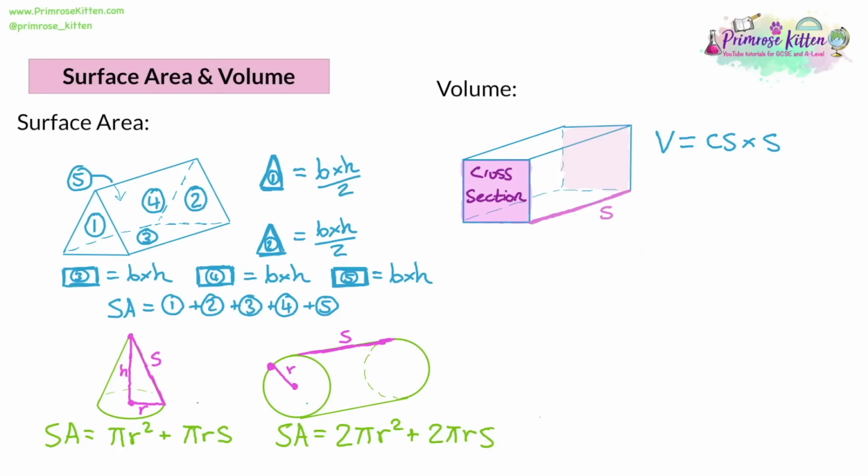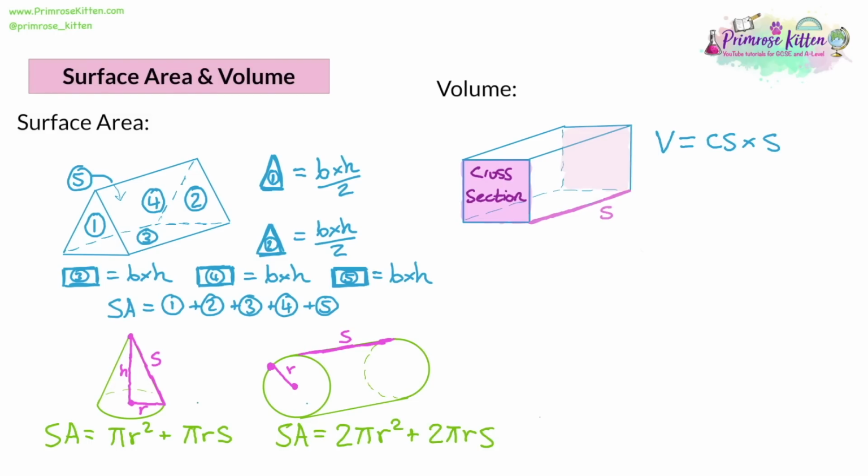So for example, let's take the triangular prism that we use at the start for surface area. If you found the area of the triangle labelled 1, that would be the cross section. It would be the same size as the triangle labelled 2. So you'd find the area of triangle 1, then you multiply it by the length of the prism, and that's all you need to do.